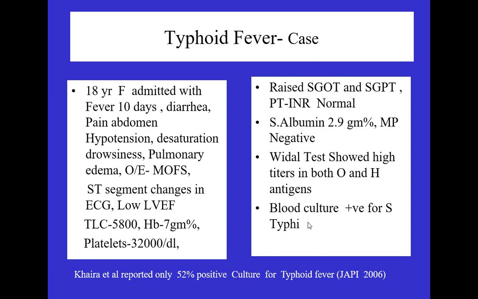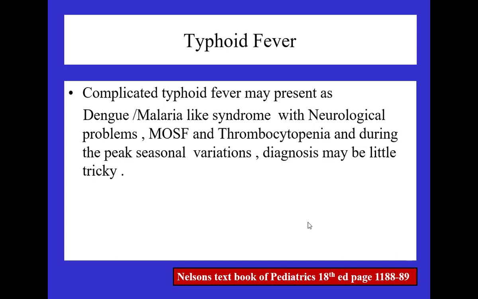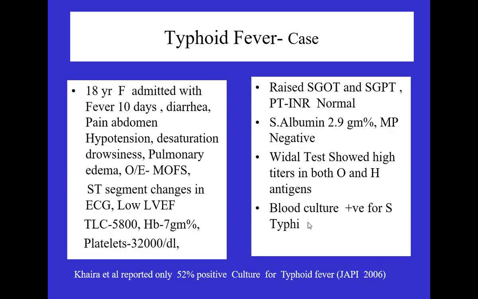And the gold standard for making your diagnosis is the blood culture. Somebody will ask you, what is the definitive test for the diagnosis of typhoid? It is only the blood culture, right? Vidal test, when you will say the Vidal test is positive or significant, what should be the dilution? I think 1:160 and above is taken to be significant, but remember one thing, the answer will be the blood culture for the diagnosis.